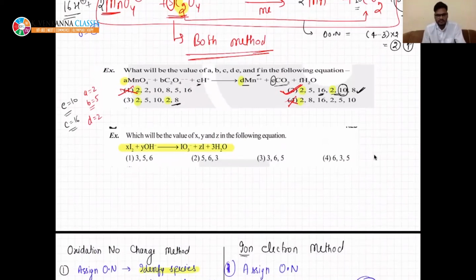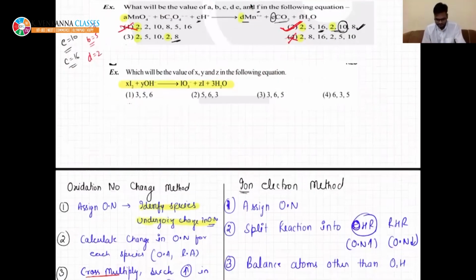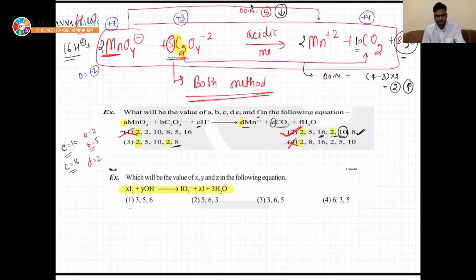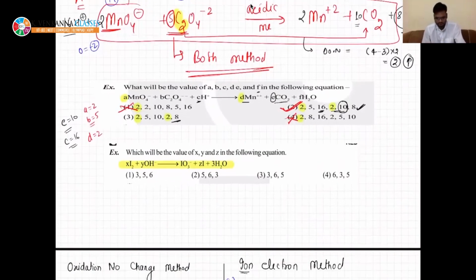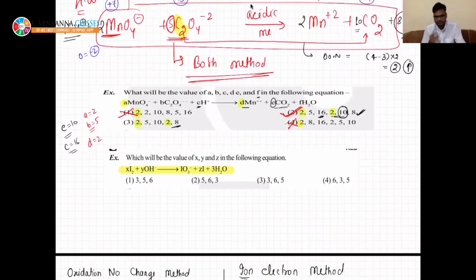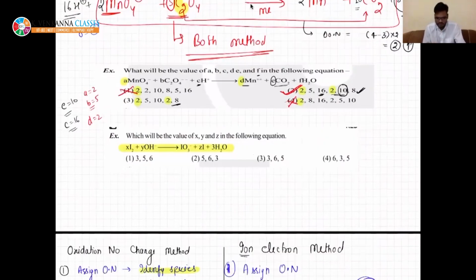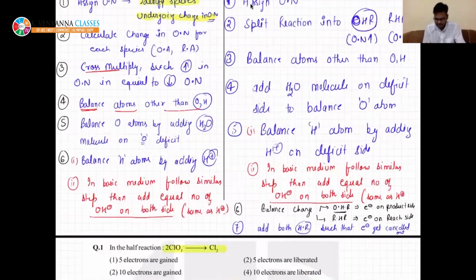Niharika, what do you mean by it's simpler? Okay, you can unmute yourself and tell me. Now I am solving the same question by ion electron method.